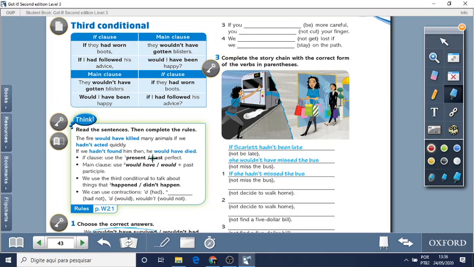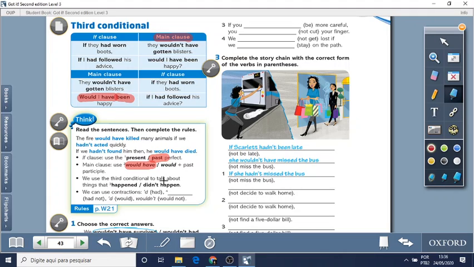We use the past perfect. The main clause, do we use would have or just would plus past participle? Would have, okay? So we use would have plus past participle.